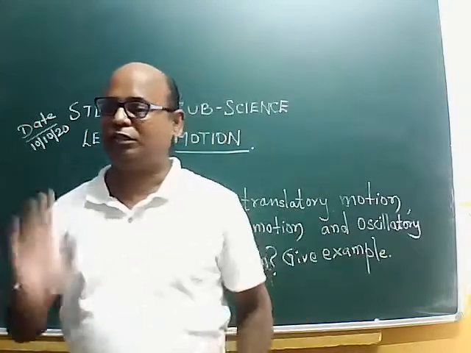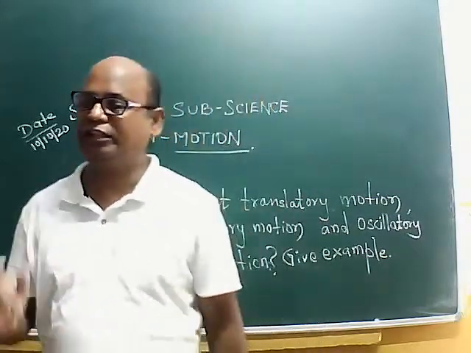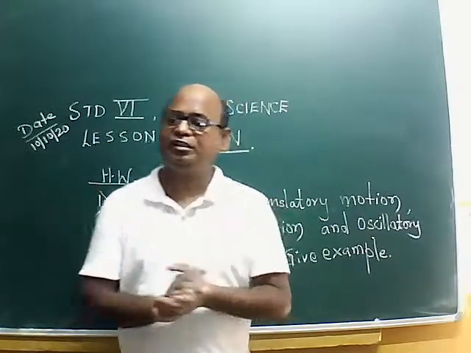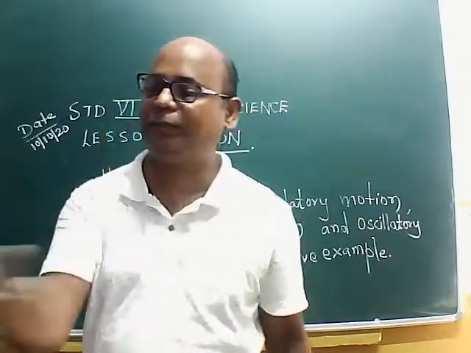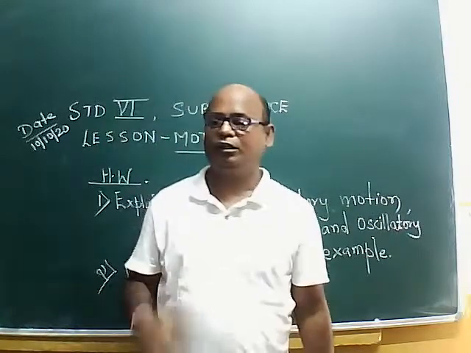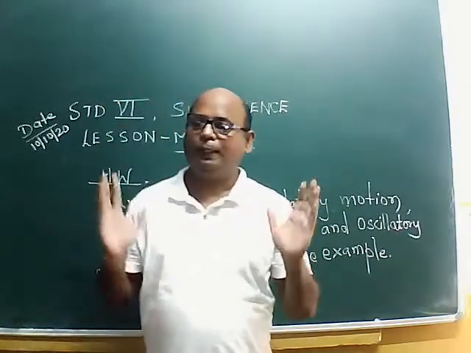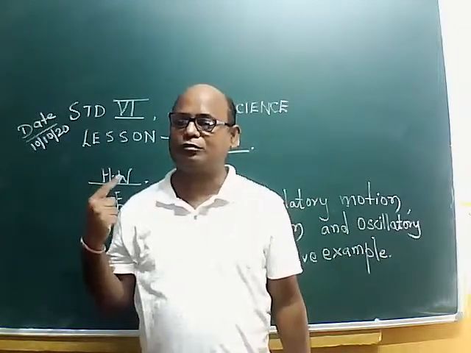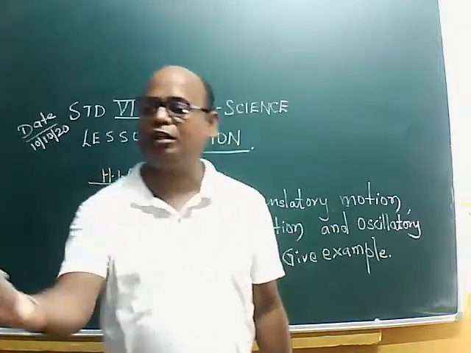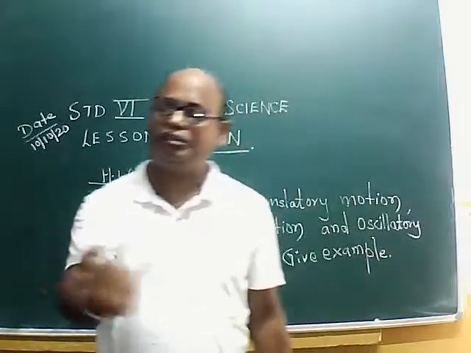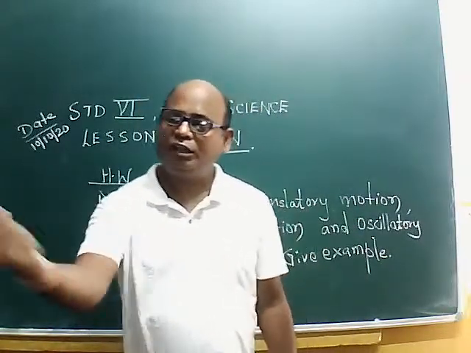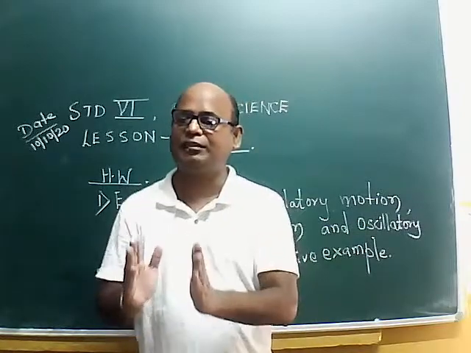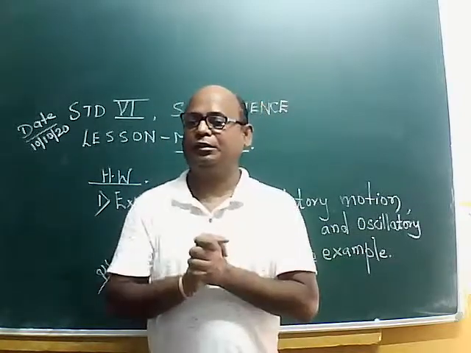Now, what is periodic motion? Periodic motion is the motion which repeats itself after a fixed interval of time. For example, you know that Earth takes 365 1/4 days to complete one revolution around the Sun. After every 365 1/4 days, it will repeat the same motion, taking a fixed time to complete it.